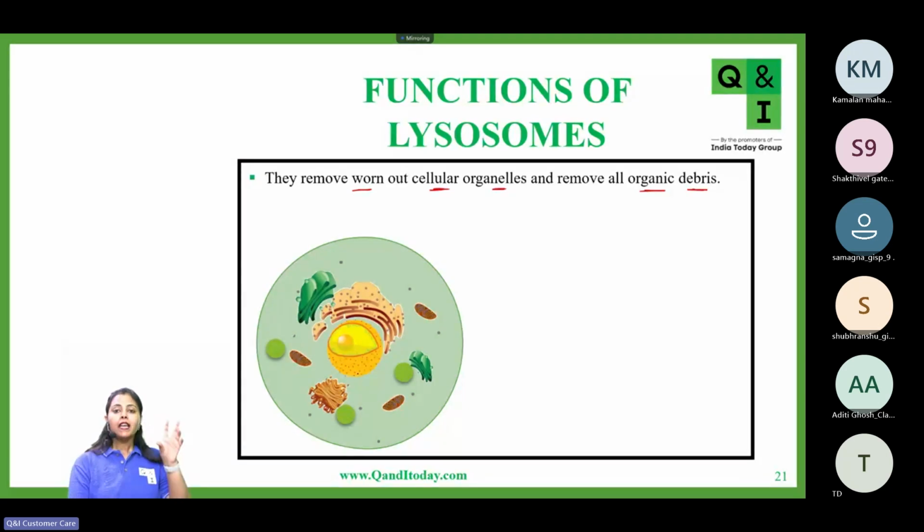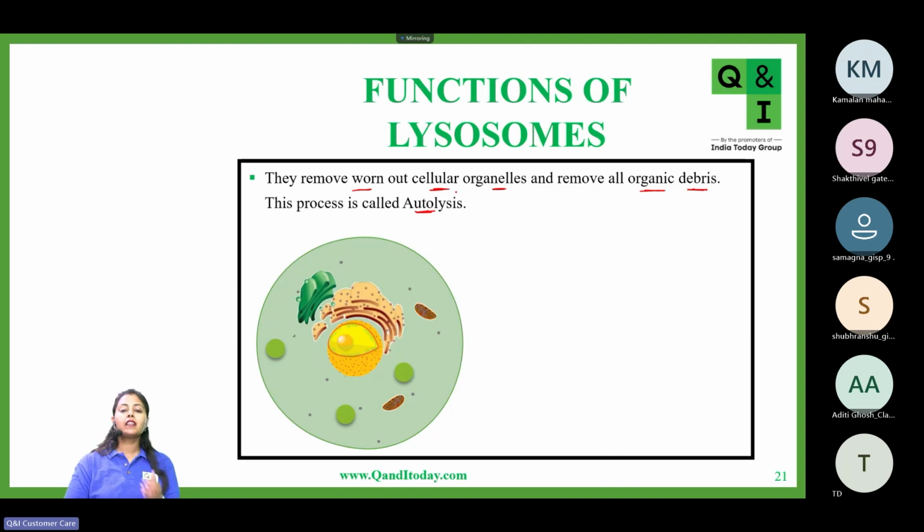Lysosomes, once a cell organelle completes its life cycle and its lifetime inside the cell and it becomes damaged and worn out, then at that time it needs to be removed out of the cell and a new cell organelle will be synthesized in its place. So now you can see lysosomes, they will release the digestive enzymes. So let's say one Golgi apparatus has been damaged or one mitochondria is also worn out. So now these lysosomes will secrete their digestive enzymes and they will remove these wastes also. And this process is called autolysis.